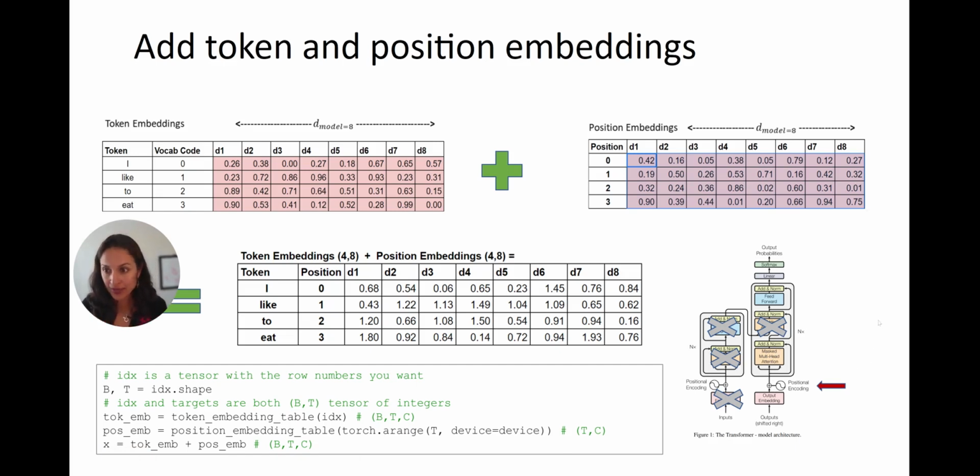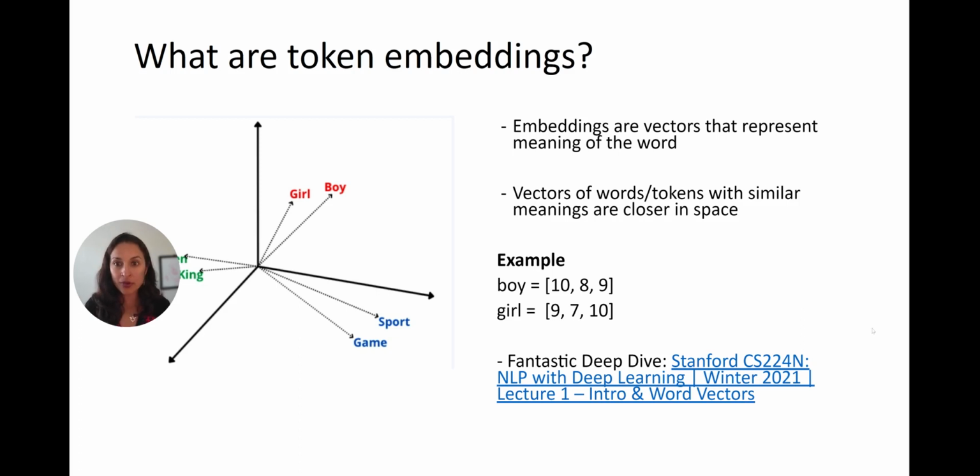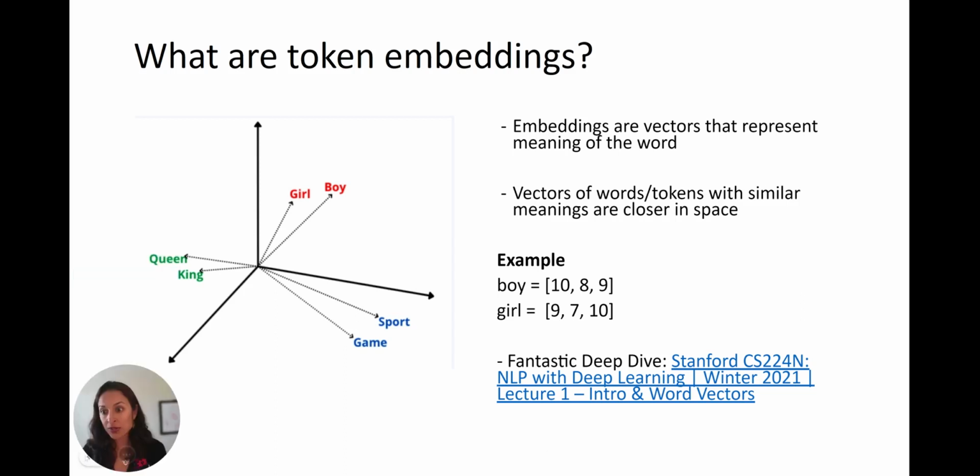But before we get there, we need to review something very important, which is, what are token embeddings? Well, what is an embedding? So embeddings are vectors that represent the meaning of the word. And the idea is that vectors of words or tokens with similar meanings are closer in space, like girl and boy in this example are close together, queen and king, sport and game, and so on. There is the best deep dive I found on the internet is this lecture from this Stanford course here. Highly recommend, because this is a concept that you need to get, right?